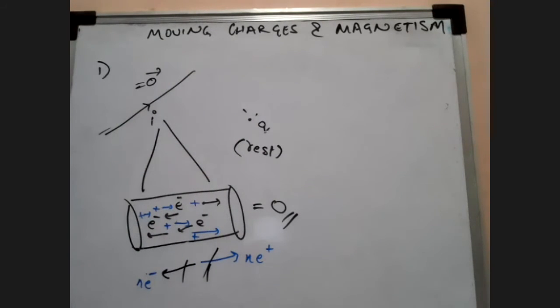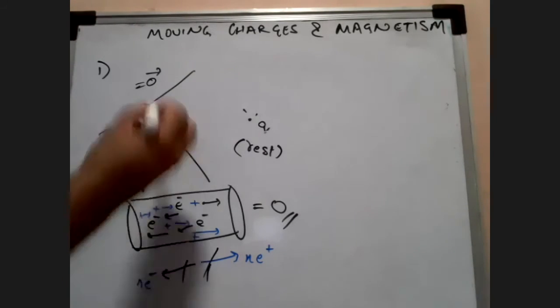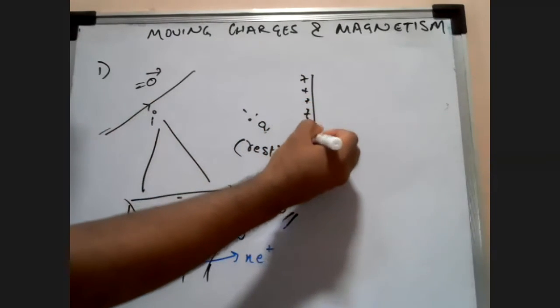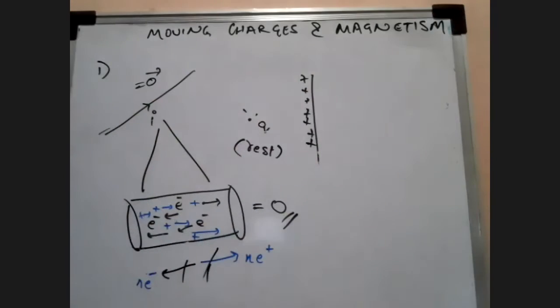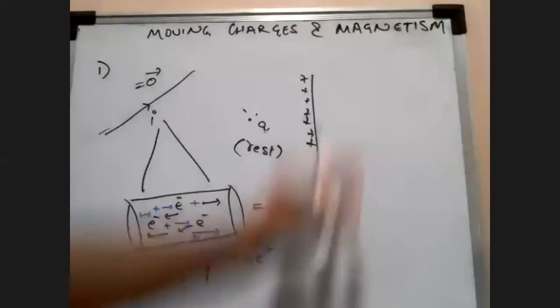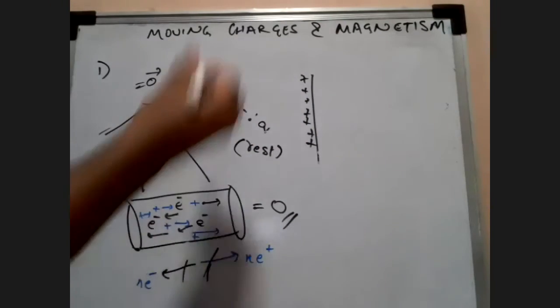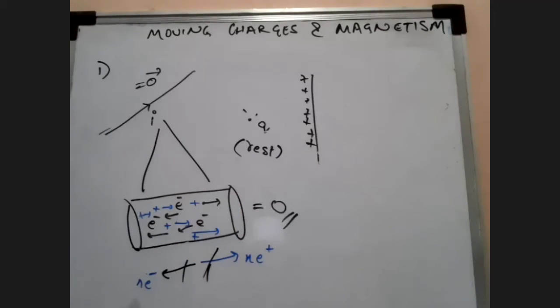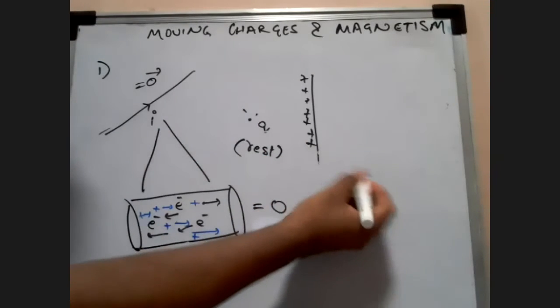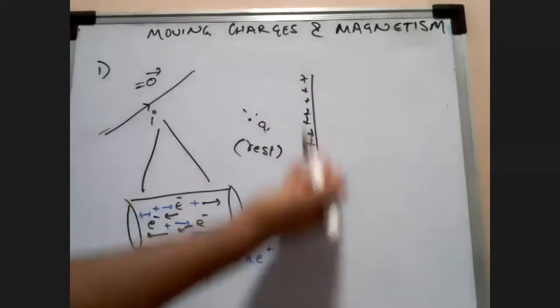No, sir. So this is an important concept. Here I'm not taking a line of charge where there are all positive charges. No, this is not the case. In this case, maybe I have transferred positive charges onto this piece of metal. Maybe I've charged it, maybe I've done it by induction. Some sort of transfer of electrons has happened. Maybe I've touched it with some other object and I made this positive.